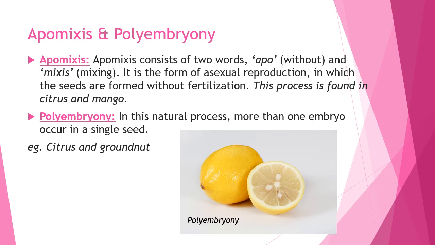Now we will discuss the formation of apomictic seeds. The MMC develops into embryo without fertilization. This process is called diplospory. In some cases, cells of the nucellus which surround the embryo sac protrude into the embryo sac and develop into embryos, which is called adventive embryony. It is found in citrus and mango. And what is polyembryony? In this natural process, more than one embryo occurs in a single seed. It is often associated with apomixis. It is found in citrus and groundnut.